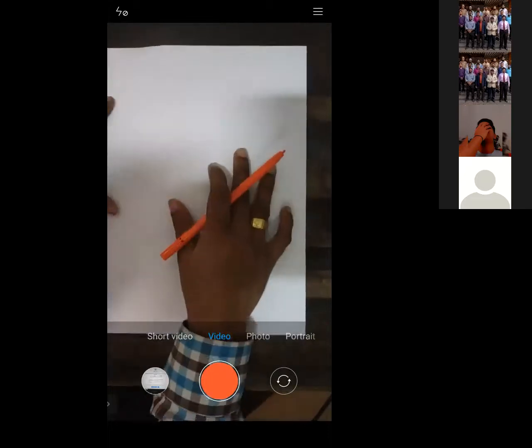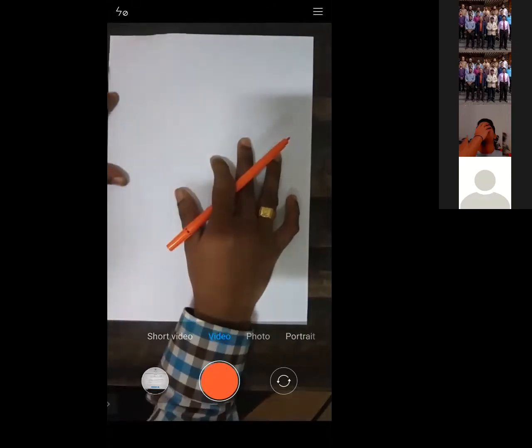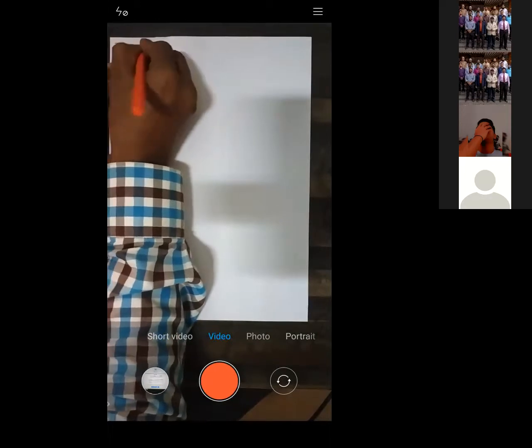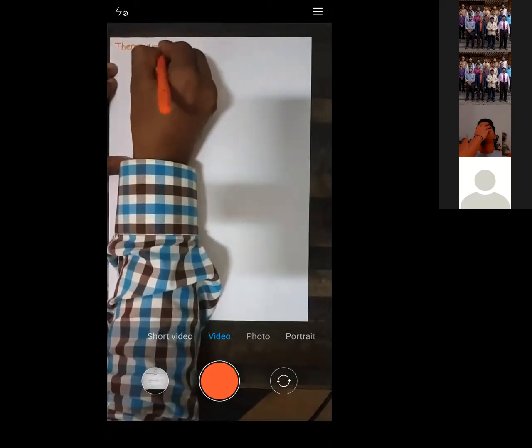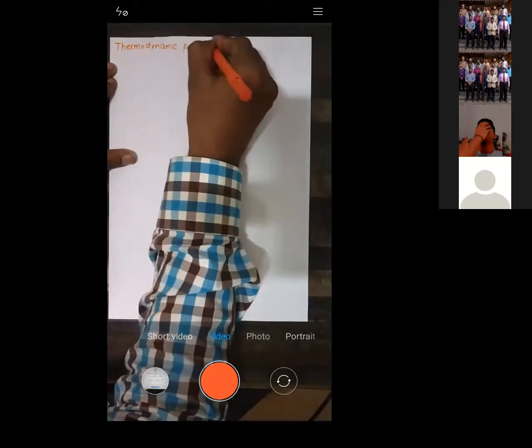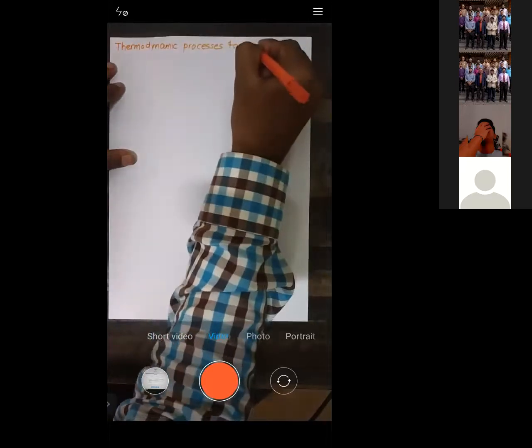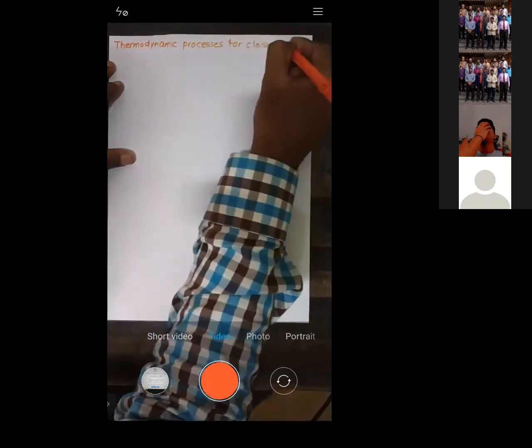Now we will start with the processes which belong to a closed system. The thermodynamic processes for closed system. We are in a closed system only now.